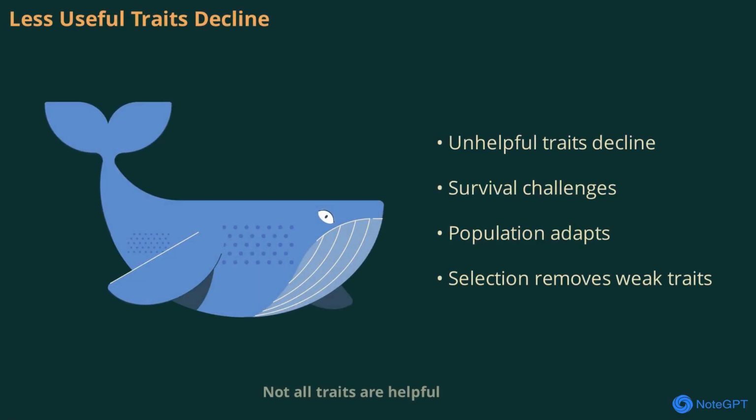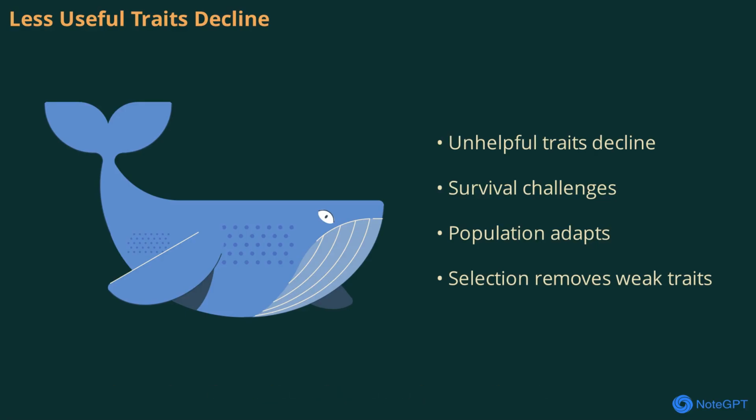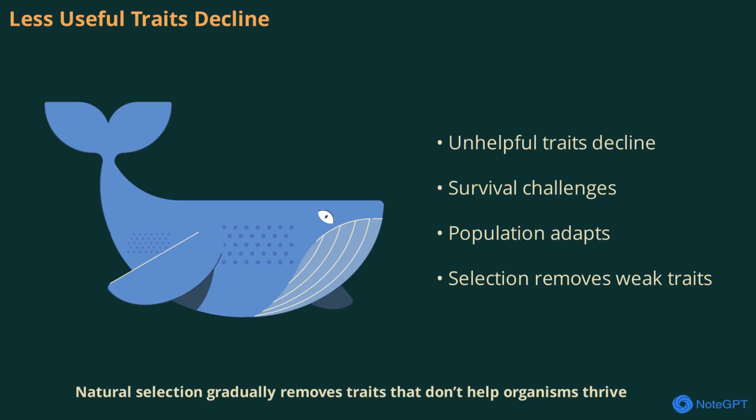Not all traits are helpful. Some may make it harder for organisms to survive or reproduce. For example, animals with thinner fur in a cold climate might struggle to stay warm, find food, or avoid predators. As a result, these less useful traits become less common over time. Natural selection gradually removes traits that don't help organisms thrive, ensuring that populations are better suited to their environment.